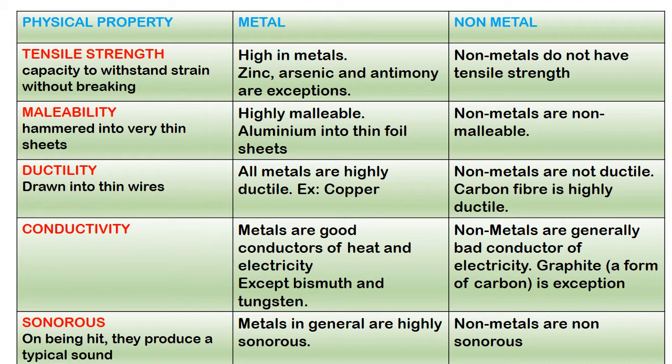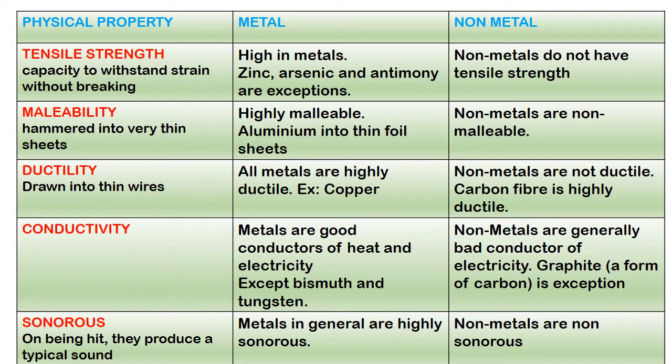Carbon fiber is highly ductile. Conductivity. Metals are good conductors of heat and electricity except bismuth and tungsten. Non-metals are generally bad conductors of electricity. Graphite, a form of carbon, is an exception.